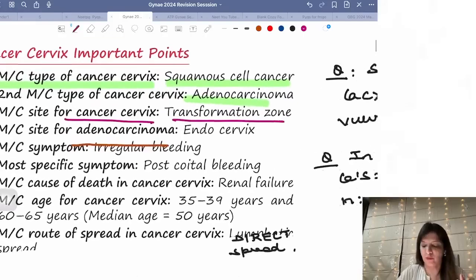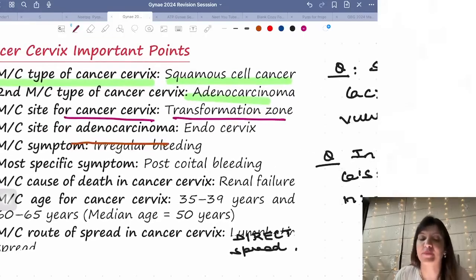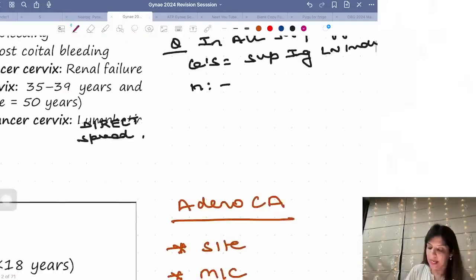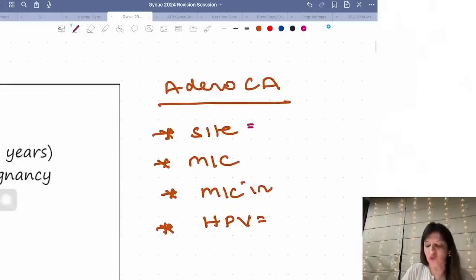This is what you have to remember, and I'm sure all of you remember that. But when it comes to adenocarcinoma, if they ask you what is the most common site, so who's going to tell me what's the most common site for adenocarcinoma? Don't say it is the transformation zone. It's not the transformation zone, right? What is the most common site for adenocarcinoma?